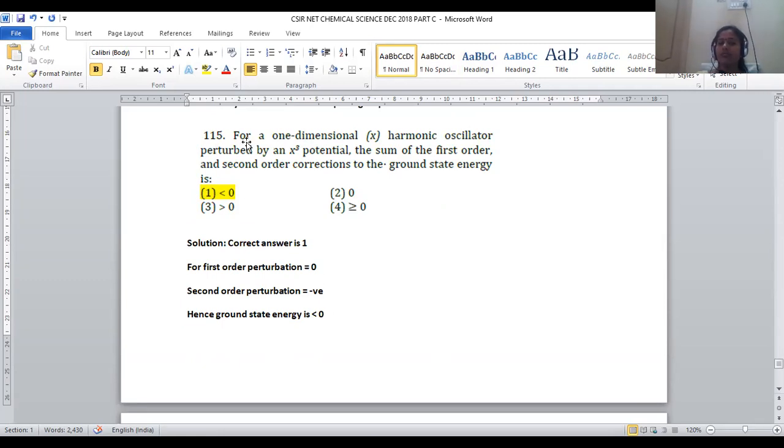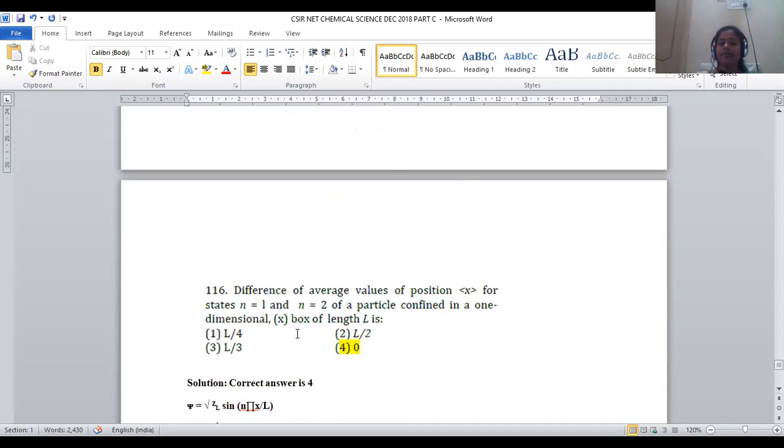So the correct option for 115 will be option number 1, based on the first order and second order perturbation values. 0 plus any negative value will be lesser than 0 only, right? So that's why for question number 115, option number 1 will be the suitable answer.